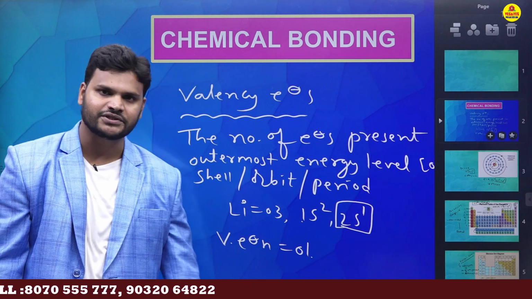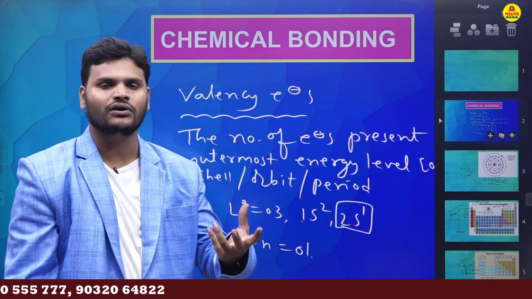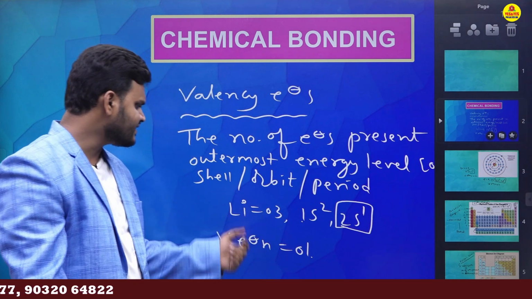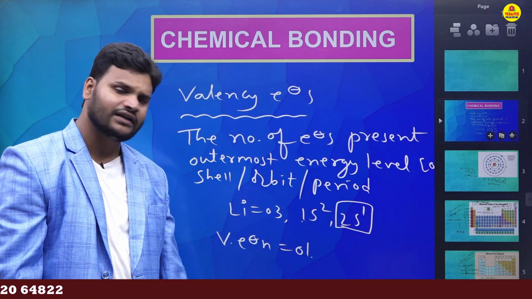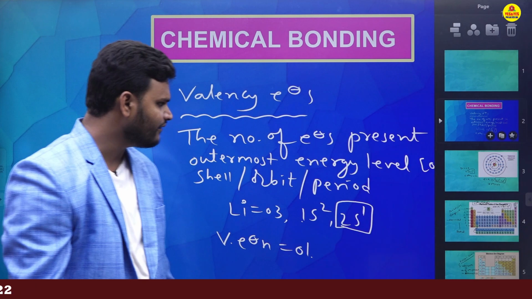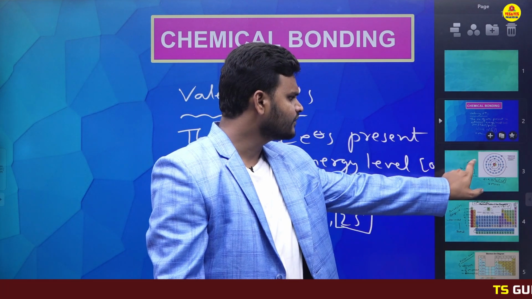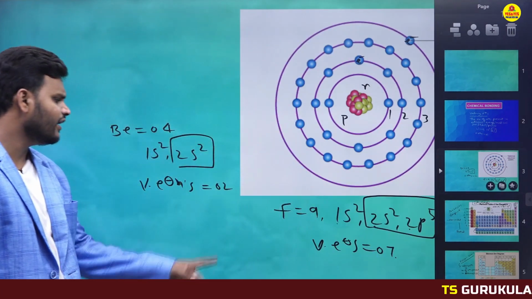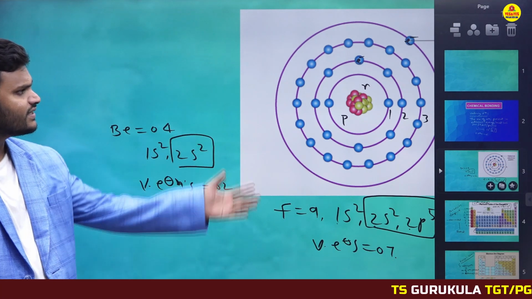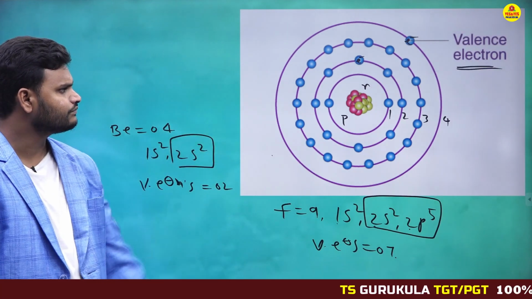The number of electrons present in the outermost energy level are called valency electrons. Let's take lithium. Lithium has one valency electron. Next, let's take beryllium. Beryllium has two valency electrons, and this is the diagram for valency electrons.